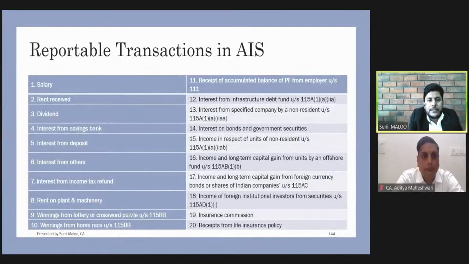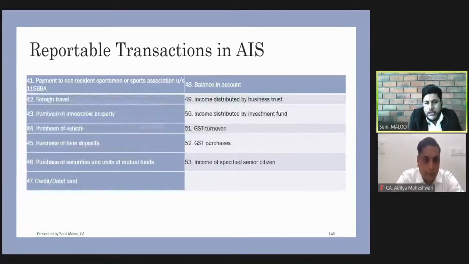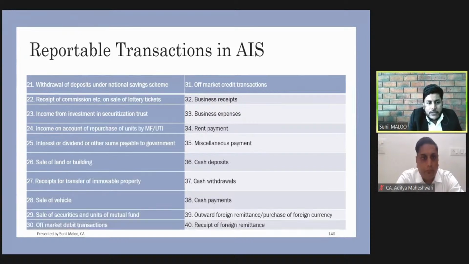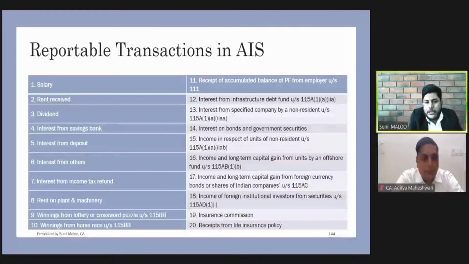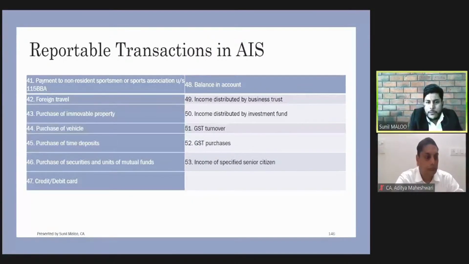Now these are the transactions which are reportable under the AIS. The list is quite big and can be accessed in the presentation which can be shared after the session. As many as 53 transactions from different entities, different organizations, are being collected by the income tax department and will be reported under the AIS. So we can say that AIS will be our 360-degree profile of the assessee.